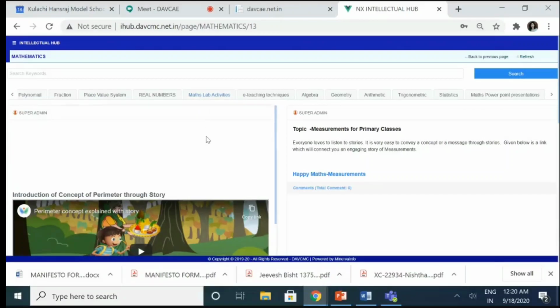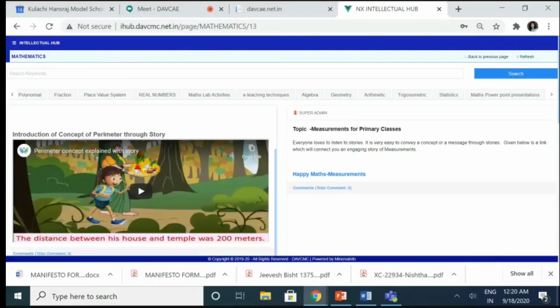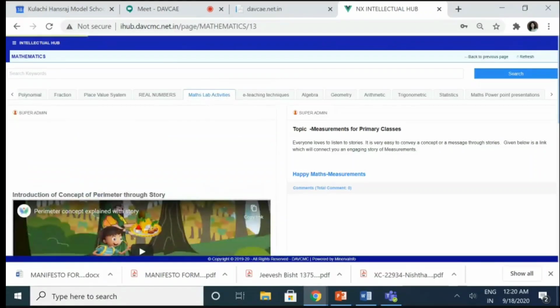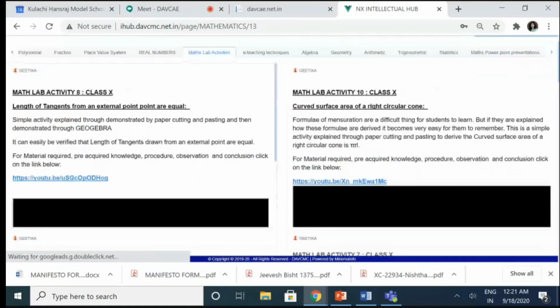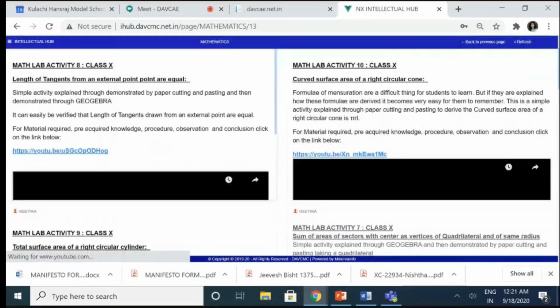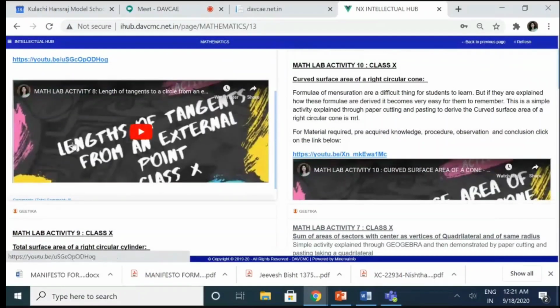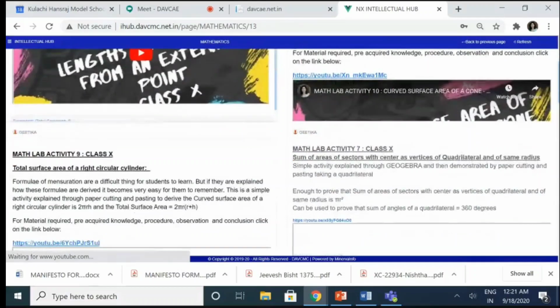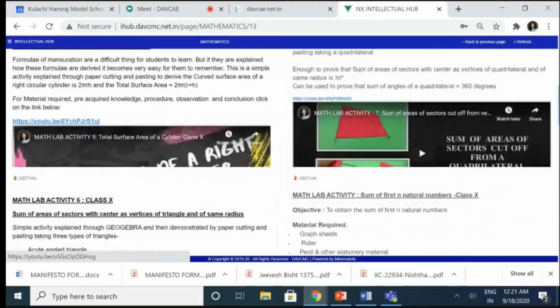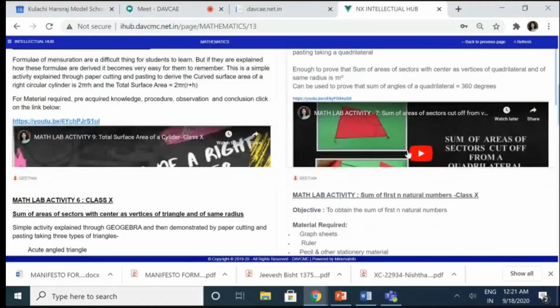So let me show you the page that is already open. It is the introduction of the concept of perimeter through a story. Very beautiful story demonstration here. Again, the math lab activities. If I click on this math lab activity here, the page will open. You can see the various math lab activities. The length of the tangents from an external point. Then you have the curved surface area of the cone, the sum of the areas of sectors cut off from the vertices of the quadrilateral.